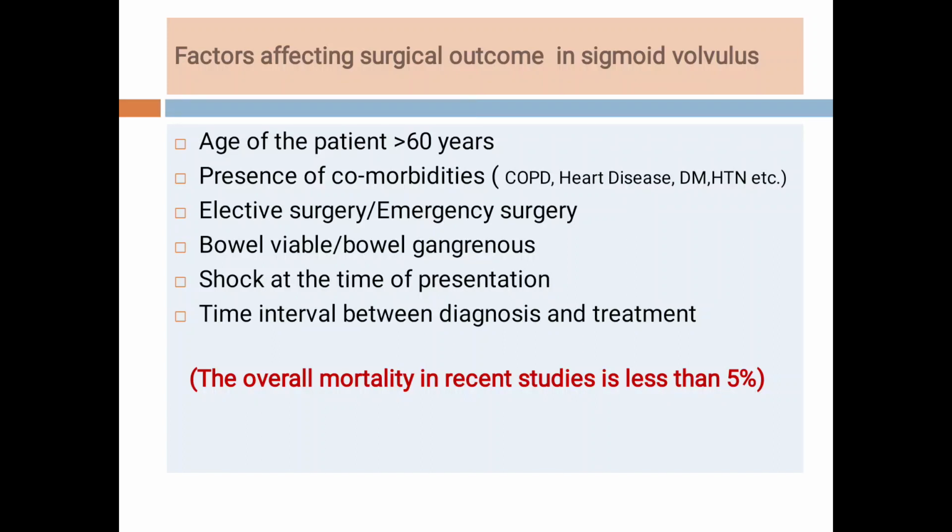Elective surgery versus emergency surgery. In elective surgery we have time for preparation of the patient, but in emergency surgery we don't have any time for preparation or stabilization of the patient, and that's why the prognosis is not good in emergency surgeries as compared to elective surgeries.